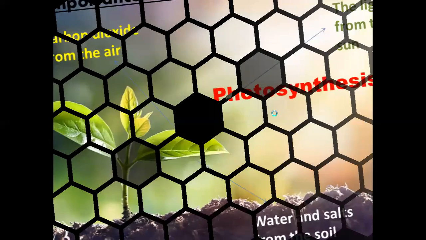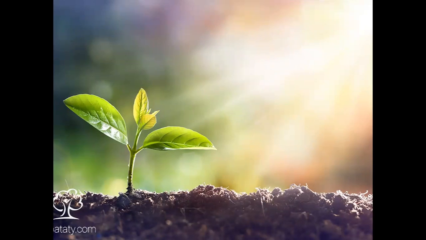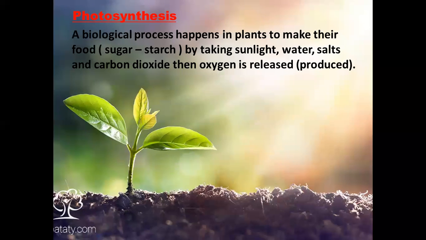So again, what is the meaning of photosynthesis process? It's a biological process that happens in plants only. Why do plants make the photosynthesis process?